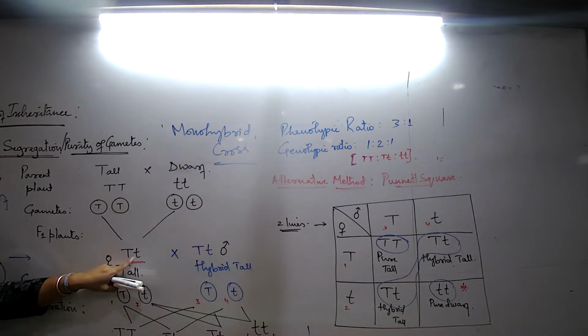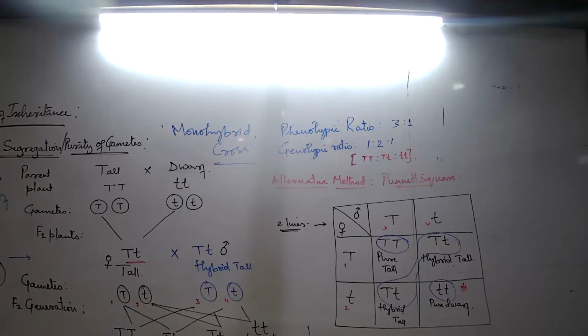The two contrasting, again, within inverted commas you have to write. It is the second law, that is the law of segregation you are writing. The two contrasting alleles of the F1 hybrid.